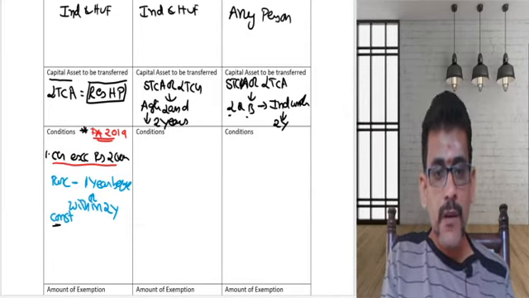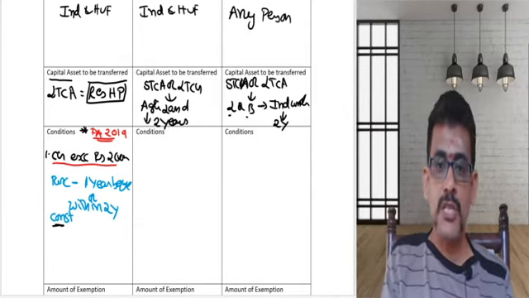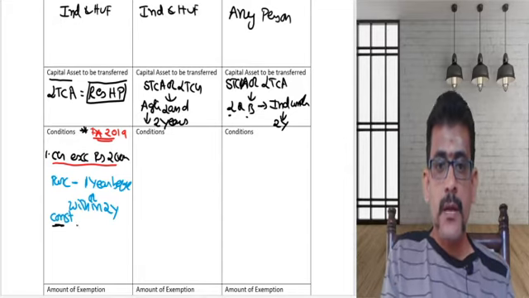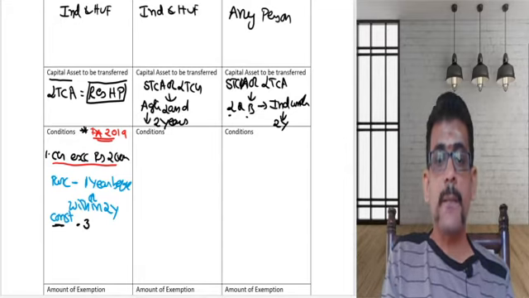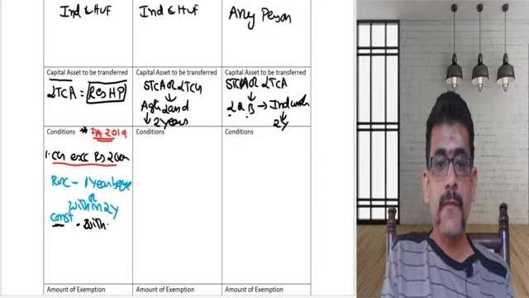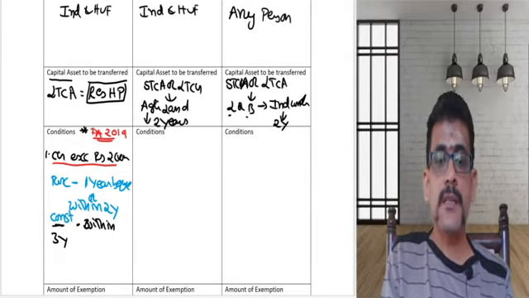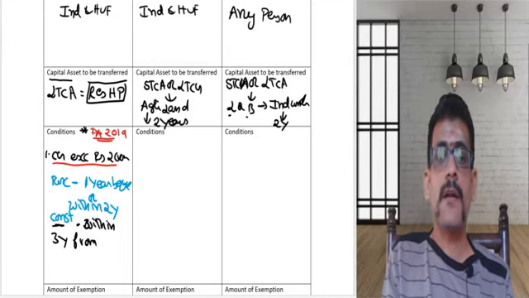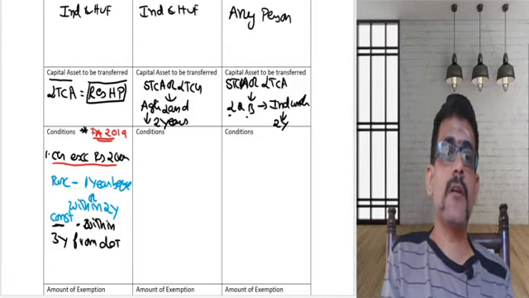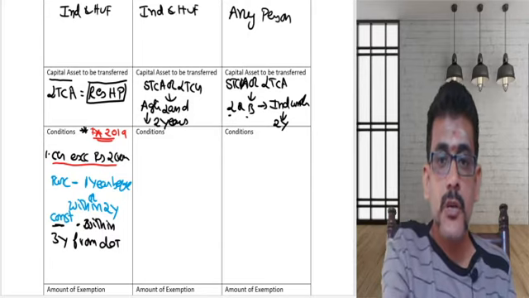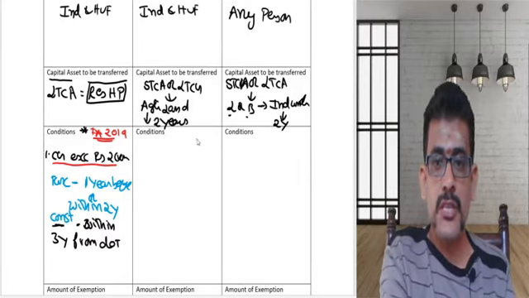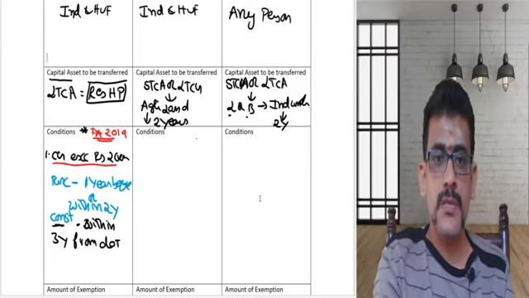In the case of construction, construction has to be completed within 3 years from the date of transfer. From the date of transfer, within a period of 3 years, you need to complete your construction. That is the basic provision regarding this.